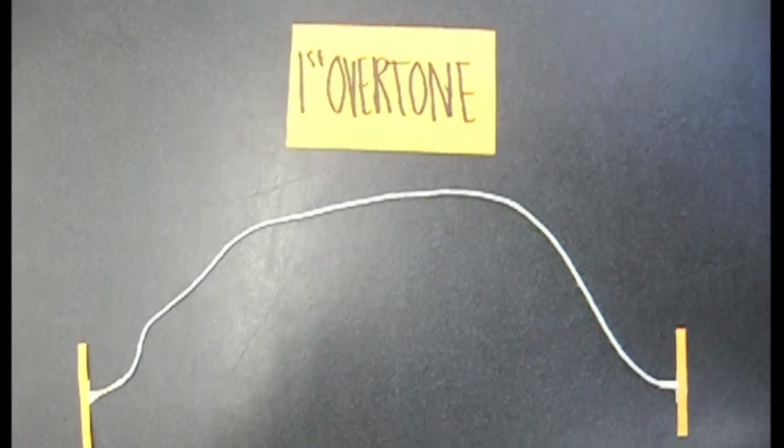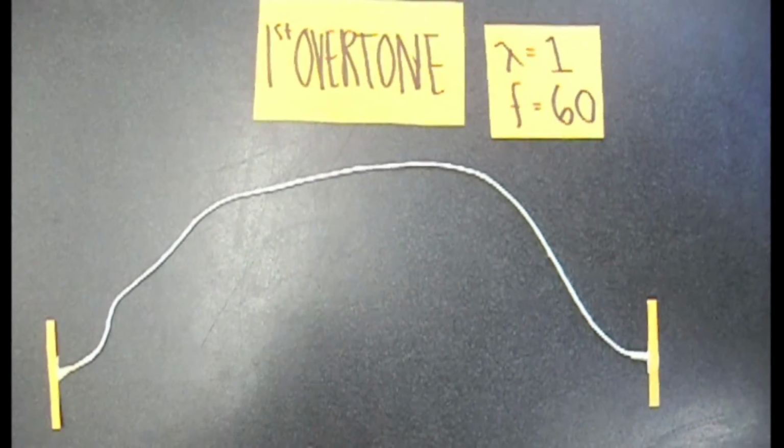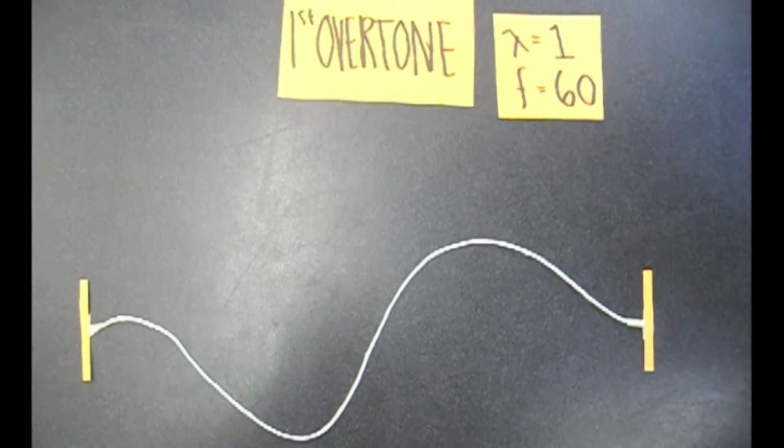Next, we'll examine the first overtone. That's how you find the frequency, and this is what it looks like.